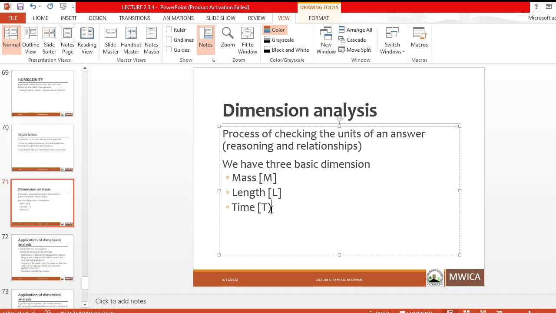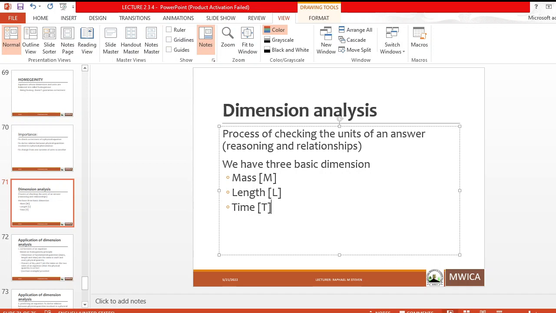So regardless of whether mass is measured in grams, kilograms or milligrams, the dimension of that mass will always be M. Regardless of whether you are dealing with a kilometer, a meter, a decimeter or a centimeter, the dimension of this physical quantity will always be L, which is length.